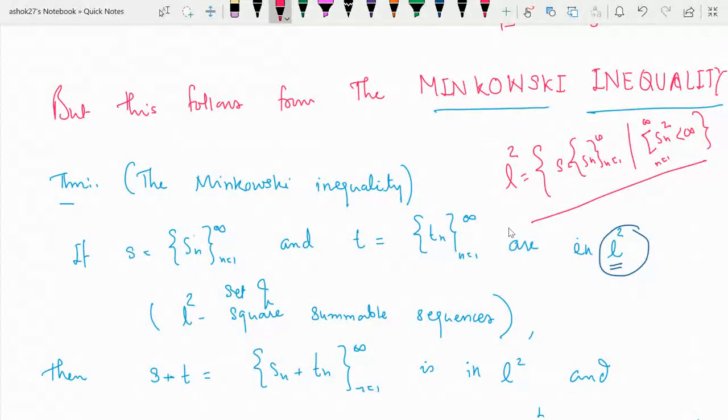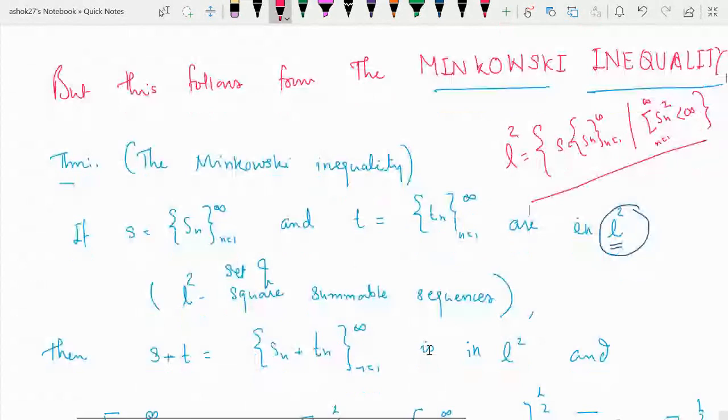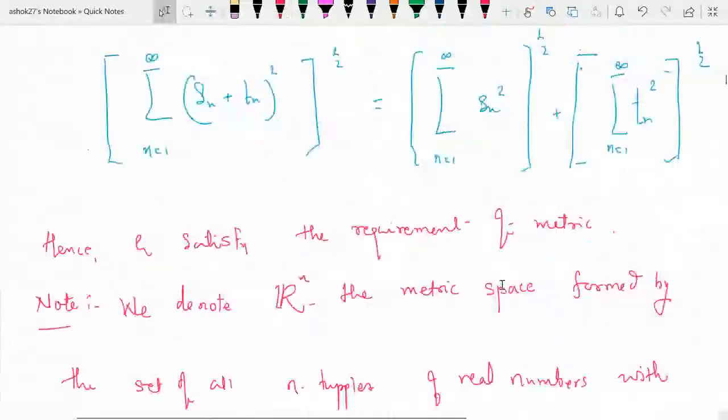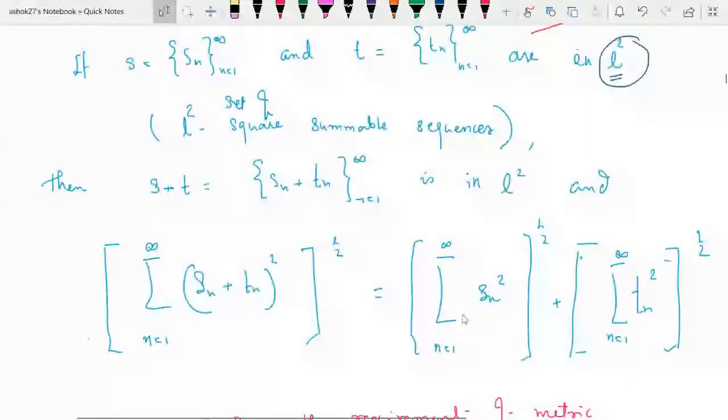So S and T are two square summable sequences. Then what is S plus T? It will be Sn plus Tn. Then it is again a square summable sequence. And what is Minkowski inequality? Summation Sn plus Tn square raised to half is less than or equal to summation Sn square its power half plus summation Tn square its power half. So this quantity is less than or equal to the addition of these two summations.